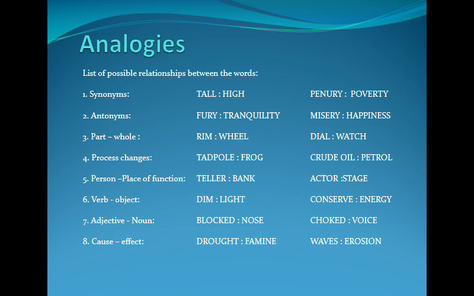The last one says cause and effect. So if there is a drought, then there is famine, and because of waves there is erosion. The logic over here is, in a drought you see that there is no food available, no resources available, which causes a famine. Similarly, because of waves, there is erosion, in terms of maybe rocks getting eroded, or soil erosion happening because of repeated waves.